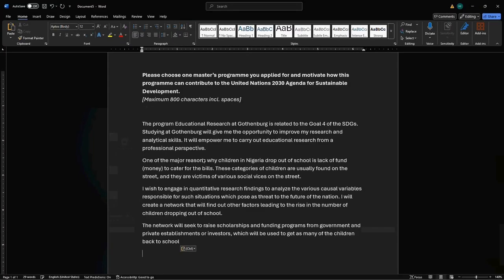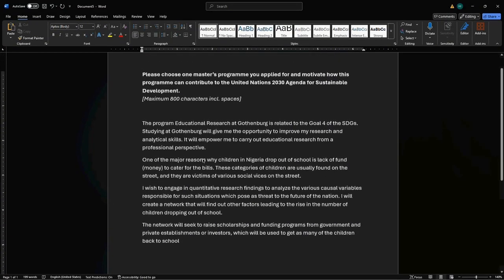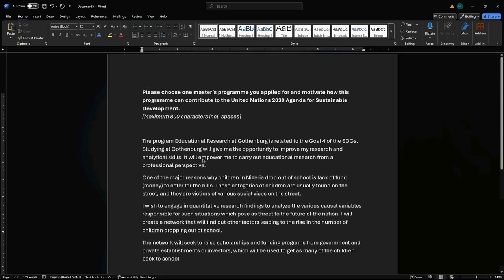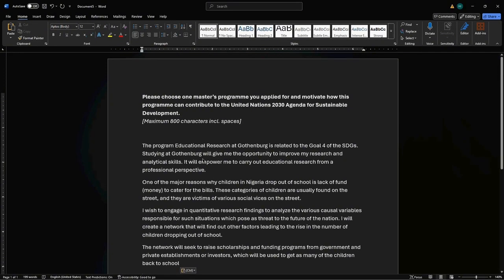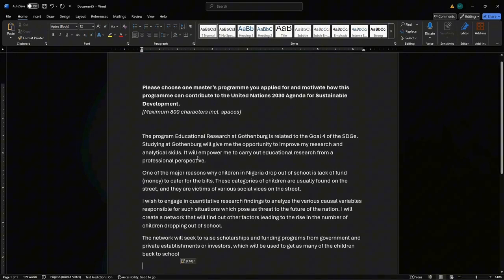Okay. So quickly, I have to do this now because I have to run out now. You say choose one program you have applied to. How is it related or how will it contribute to our SDG goals? Now, this person has applied for educational research. Don't forget, in Gothenburg. So the program educational research at Gothenburg is related to goal 4. Did you see what I'm saying? It's the nail on the head.